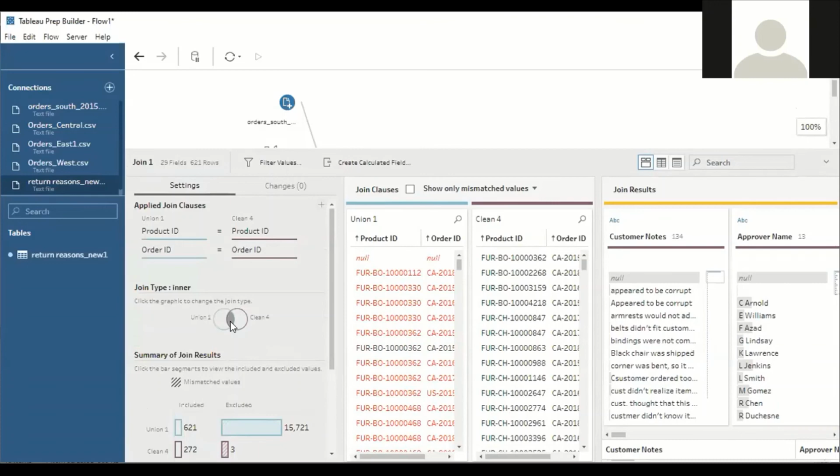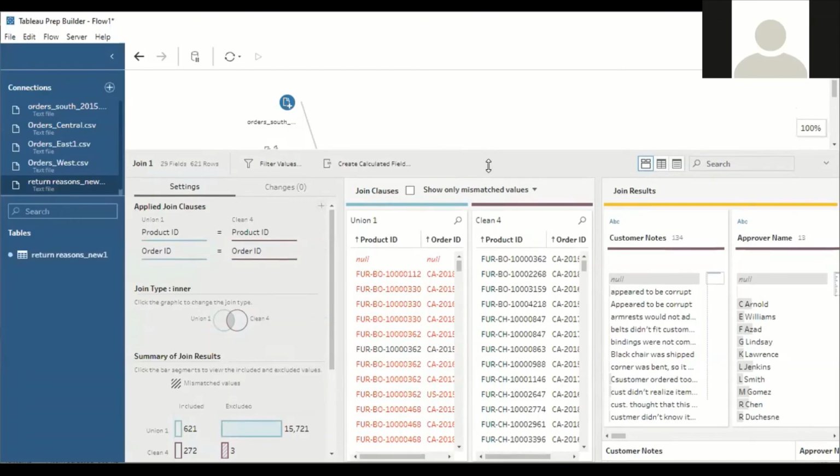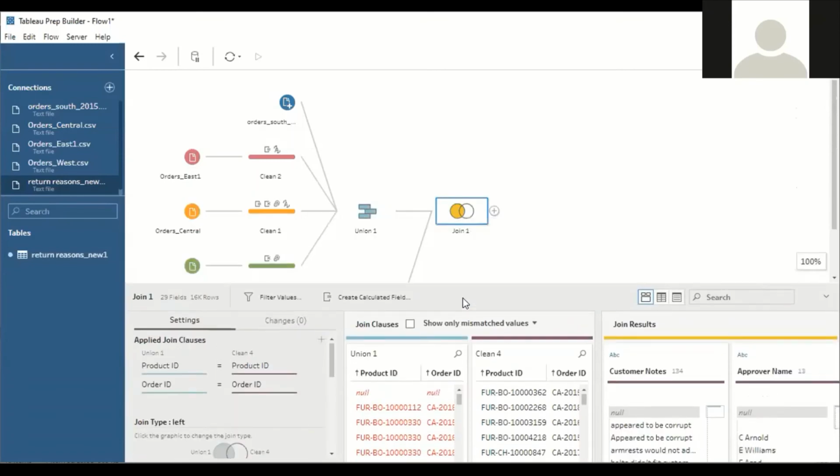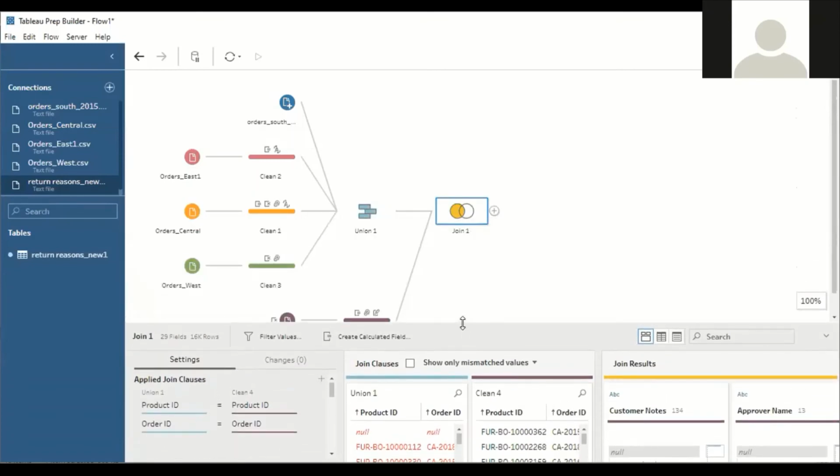The matches of the data of the master sheet with the matching data of the return reason sheet. So now what I will do, I'll perform a left join. Left join means the data which is available in the master sheet and the matching data which is available in the return reason sheet.